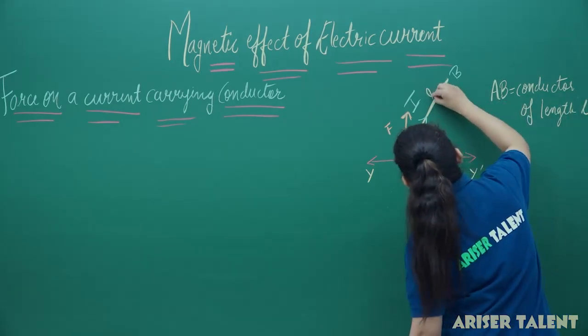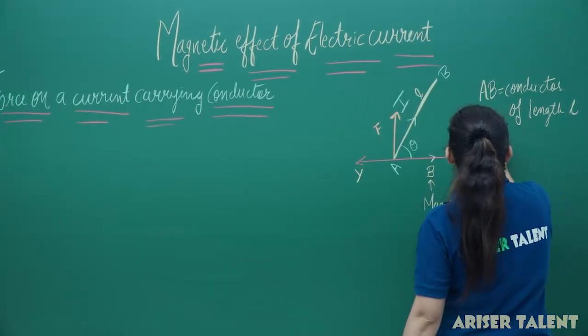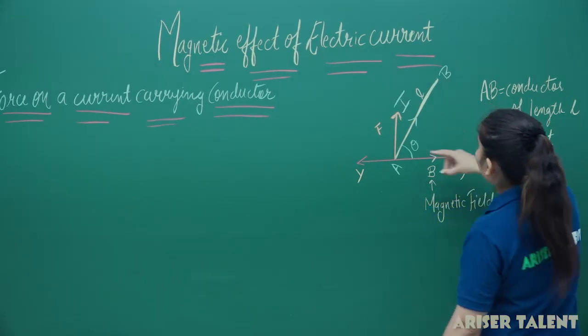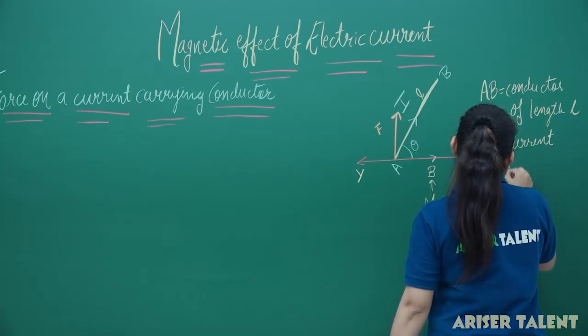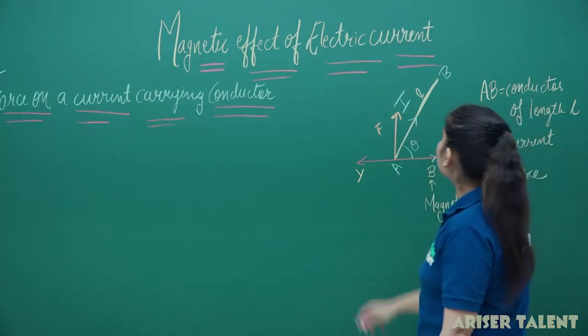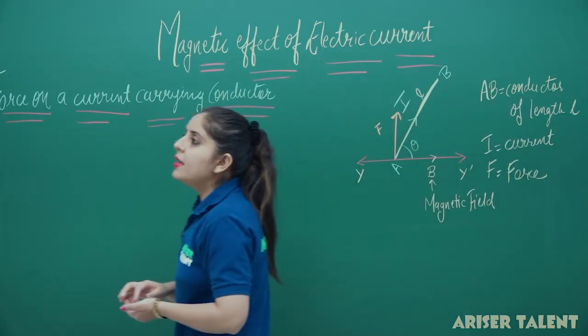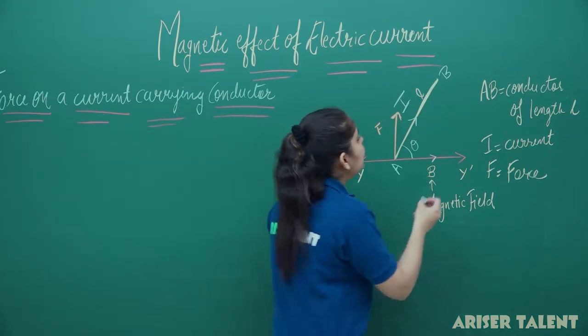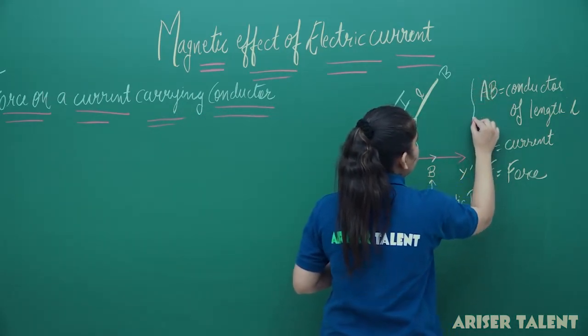I is the current flowing in the conductor, F is the force, and theta is the angle the conductor makes with the magnetic field. So this is the diagram, and these are the representations we have made in it.